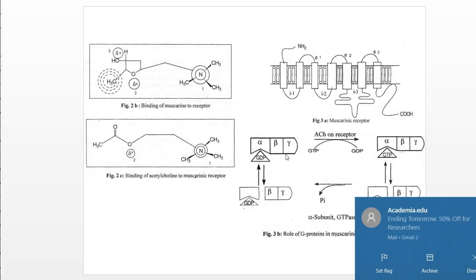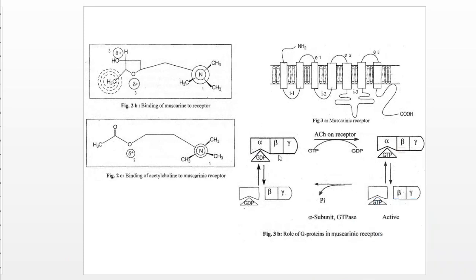Whatever the G protein coupled receptor is related to, when a particular drug binds to the receptor at a particular site, then there is a series or chain of catalytic enzymatic reactions, and on the basis of that the reaction proceeds.